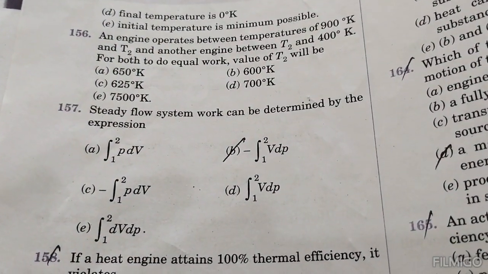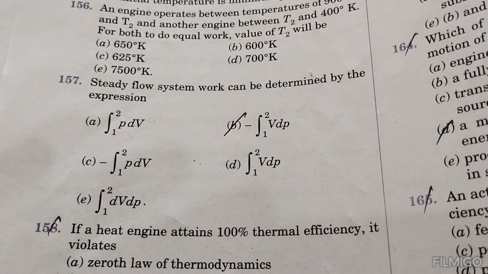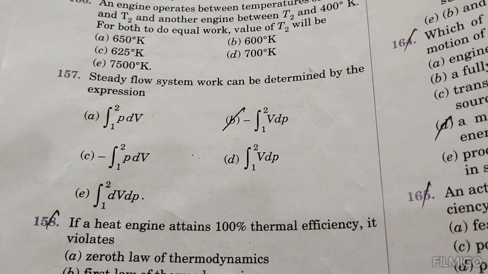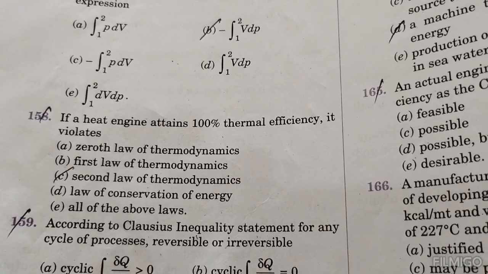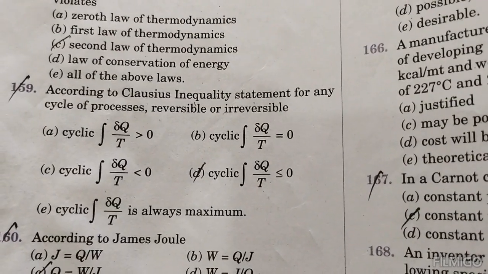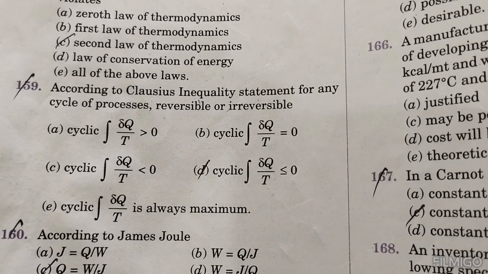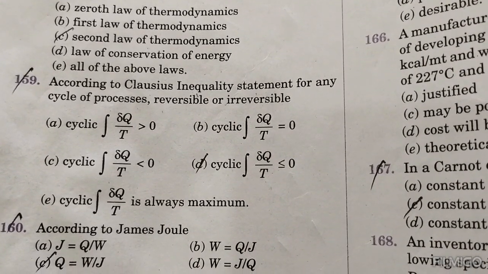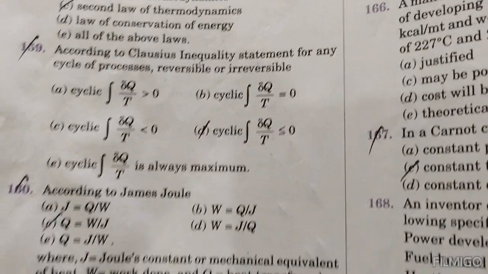Steady flow system work can be determined by the expression minus ∫V dP from 1 to 2. If a heat engine attains 100% thermal efficiency, it violates the second law of thermodynamics. According to the Clausius inequality statement, for any cycle process, reversible or irreversible, the cyclic integral of dQ/T is less than or equal to 0.